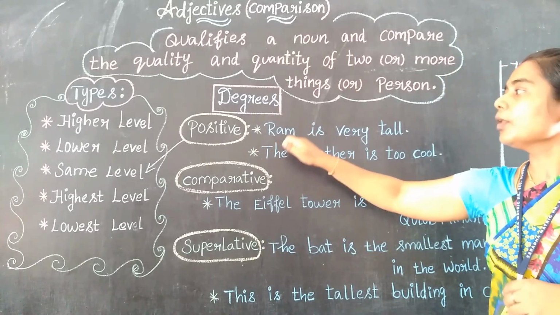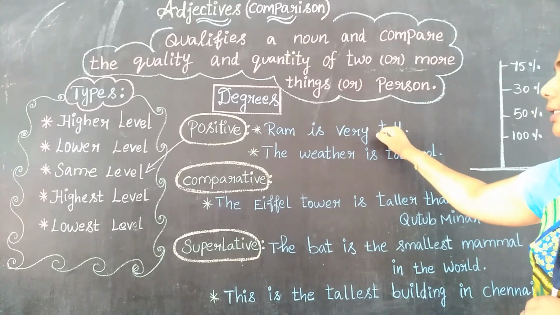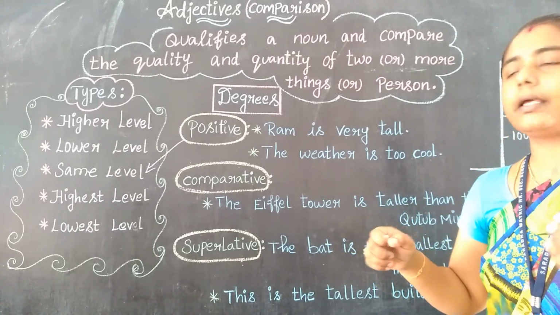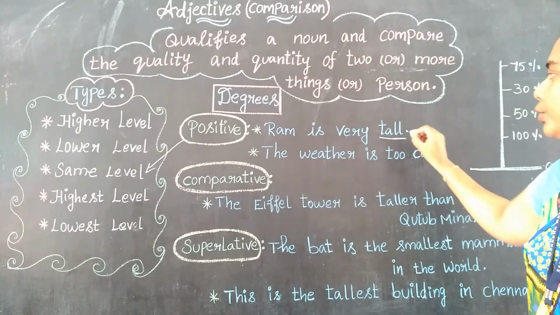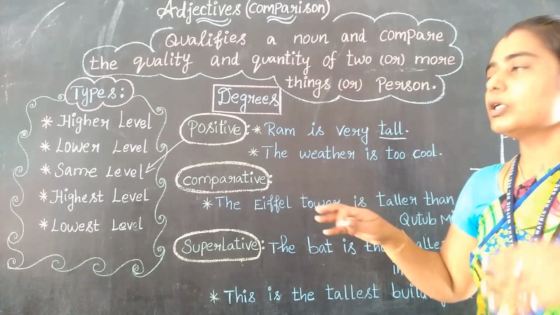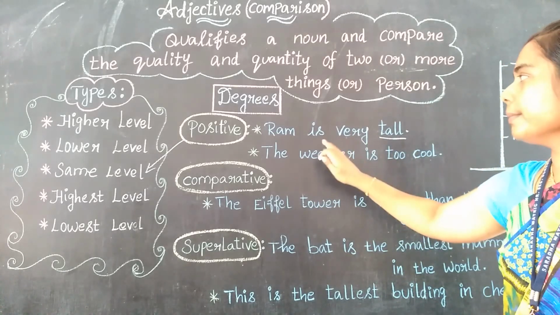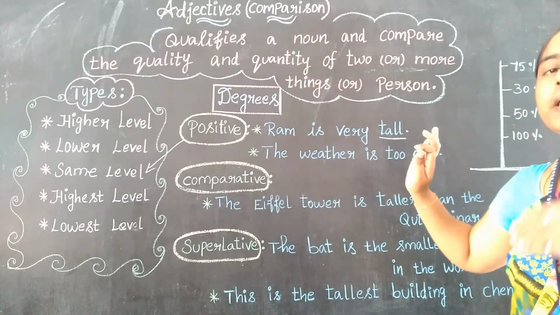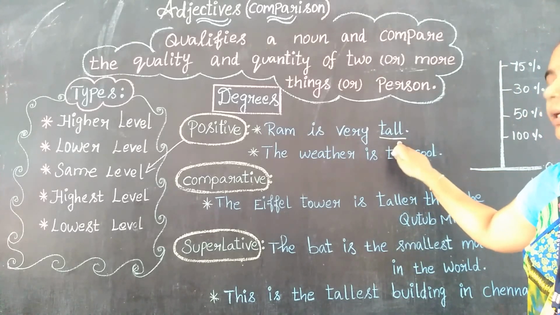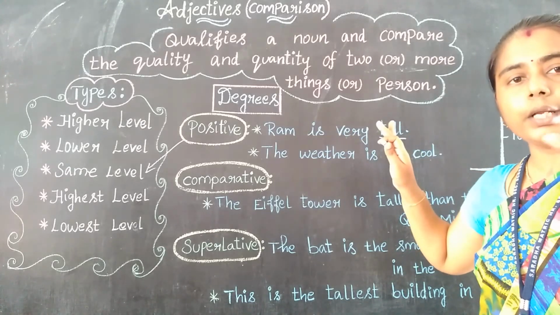Look at the example: Ram is very tall. It should be a single person or a single thing, so we should use only one. It may be a person or a thing or anything. So Ram is very tall.